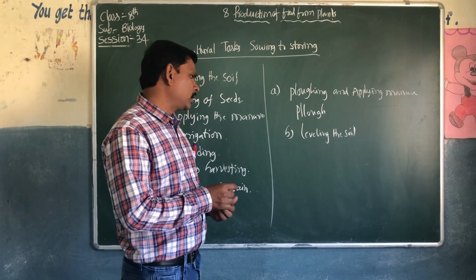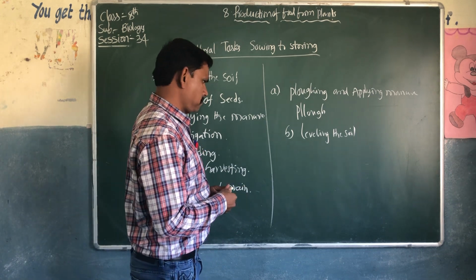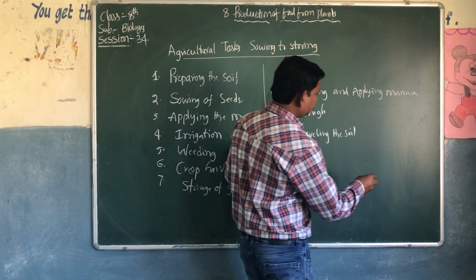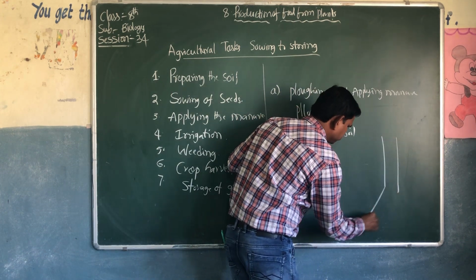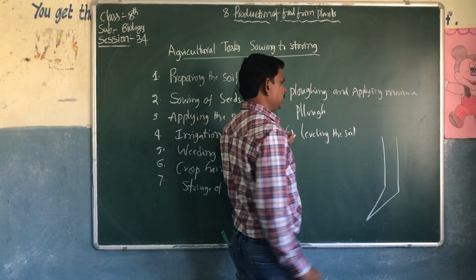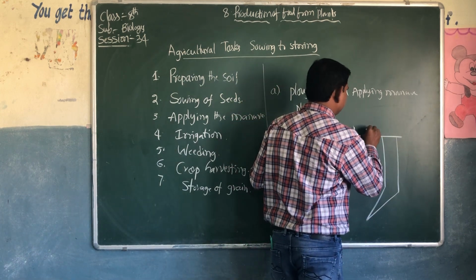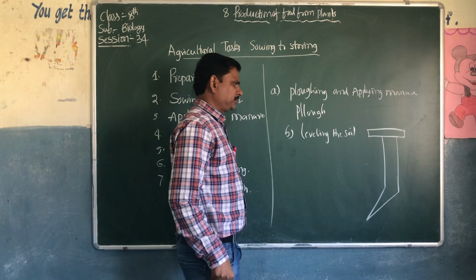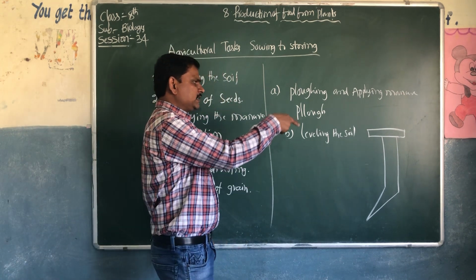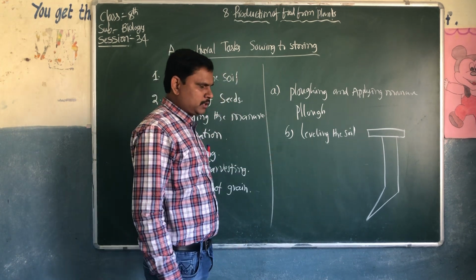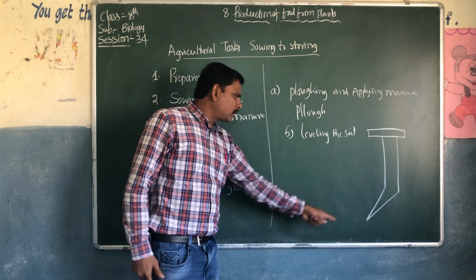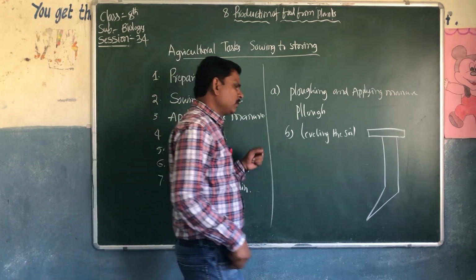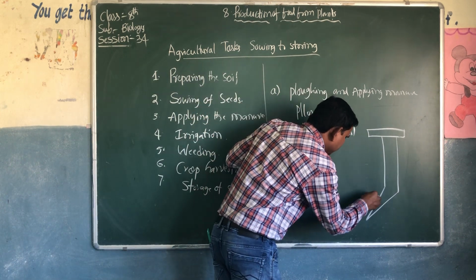How this instrument is made, I will draw a simple diagram like this. This instrument is a plow. It is made of a wooden plow. In the corner of this wooden plow, we can see an iron.